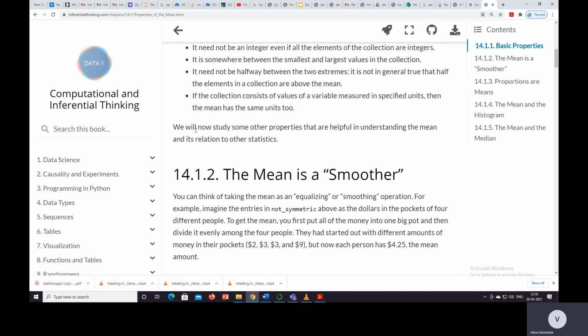We will now study some of the properties that are helpful in understanding the mean and its relation to other statistics. The things that we need for the statistic we can see here.